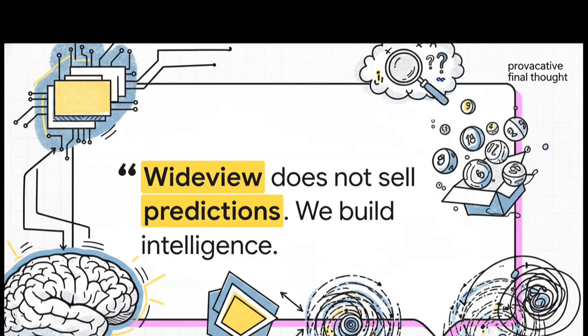We'll wrap up today's explainer with this incredibly powerful grounding disclaimer pulled directly from the source material itself. It reads, WideView does not solve predictions. We build intelligence. PCSO Swertres draws are fully independent random events. I think that's a vital reminder for all of us. No matter how sophisticated the Bayesian probabilities get, no matter how insanely detailed these environmental saturation models become, absolute randomness remains the undisputed master of the draw.